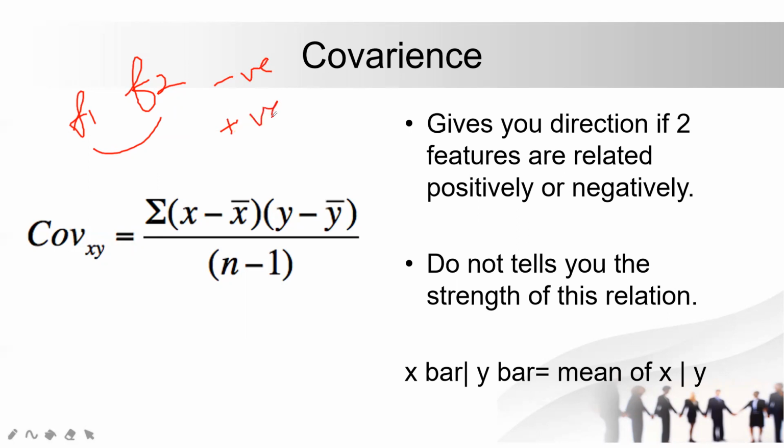Now what do we get, negative and positive, and how do we get it? We use x minus x bar, that is the mean of x, and y minus y bar, the mean of y, and I'm dividing it by n minus 1.